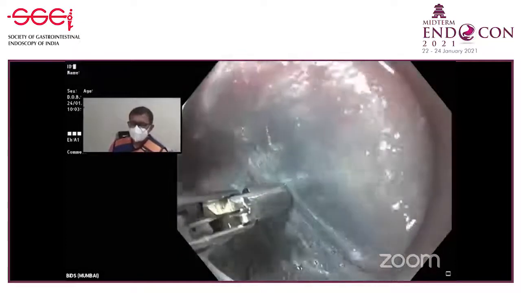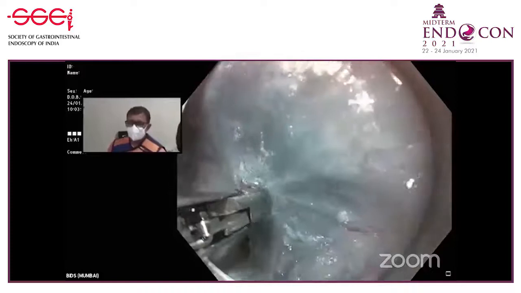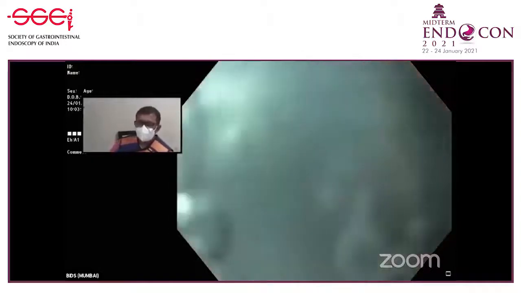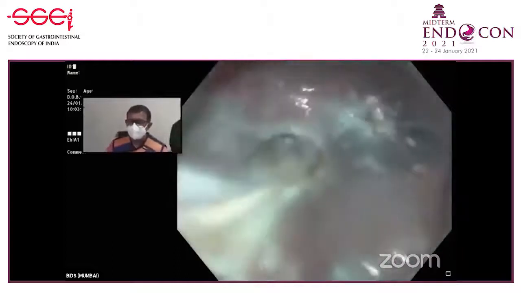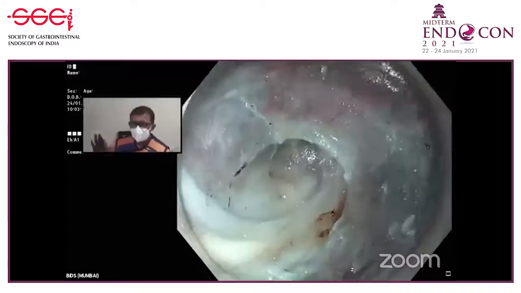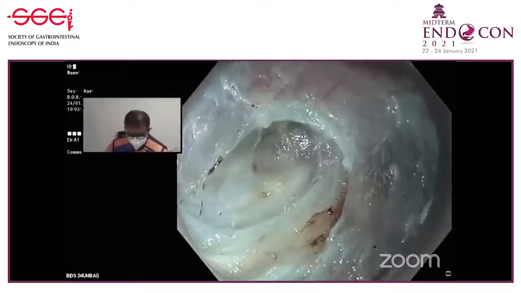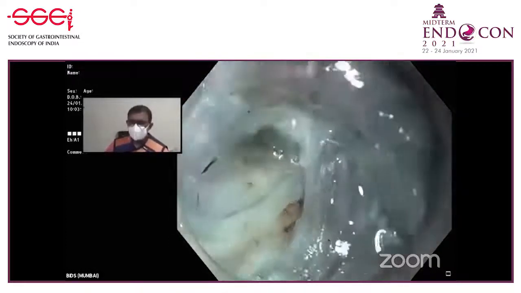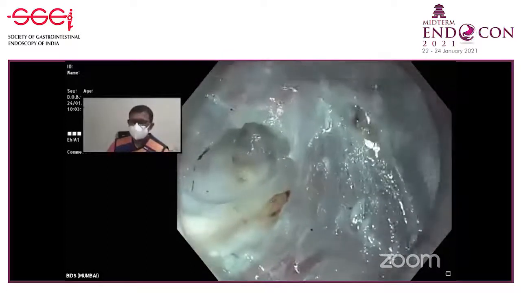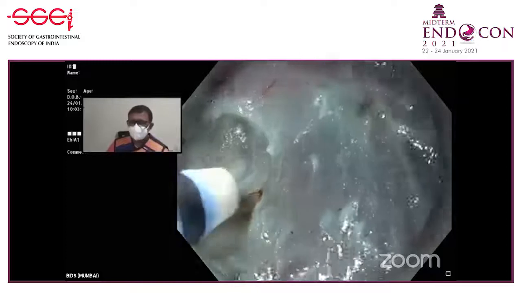Open. Just sufficient. Yeah. Don't want to damage the mucosa. Now I'm going to release this tissue a little bit, see again, and then start the myotomy.